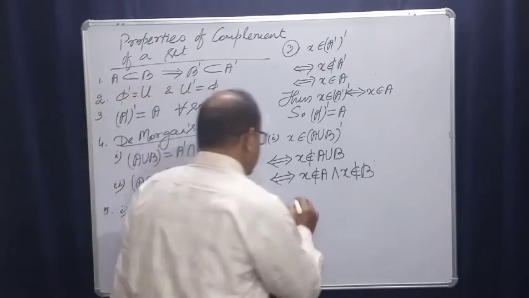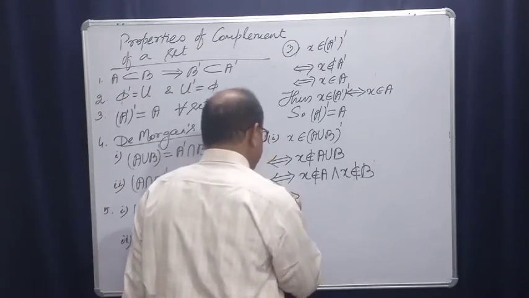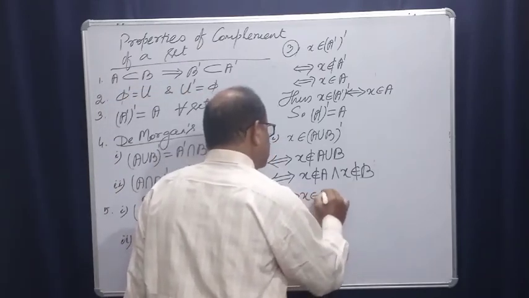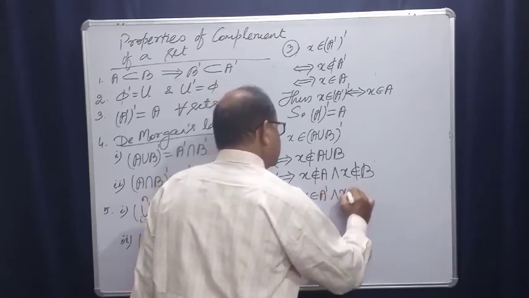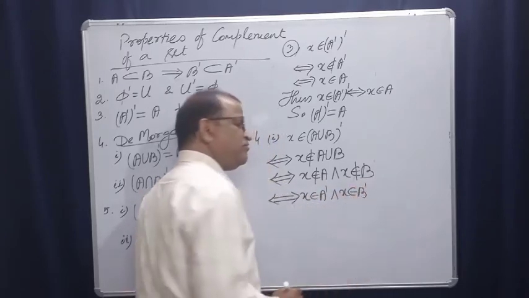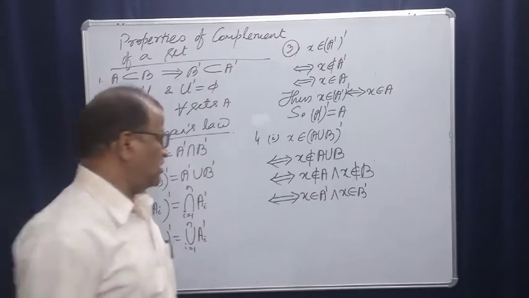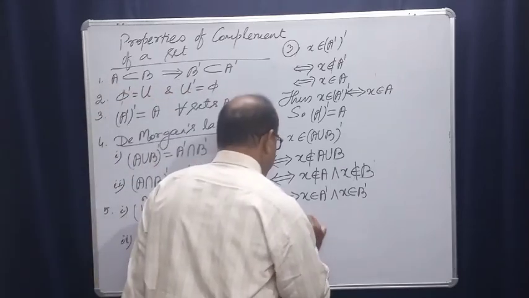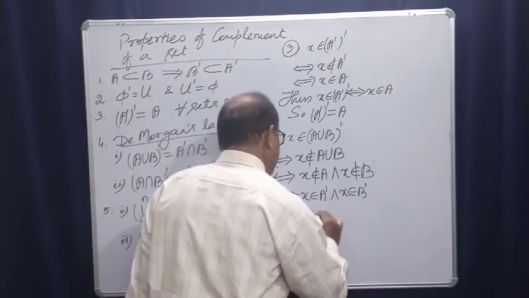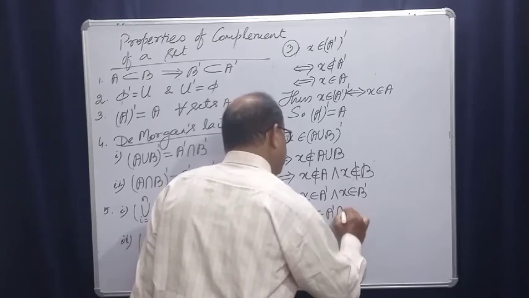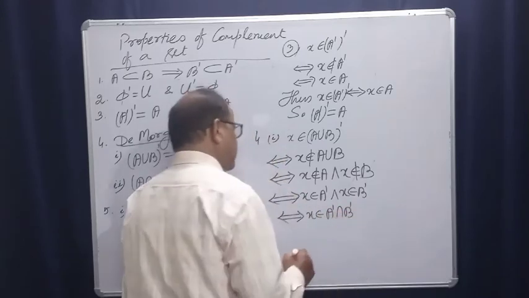Okay? And this implies x belongs to A complement and x belongs to B complement. Very simple. And this implies and is implied by x belongs to A complement intersection B complement.